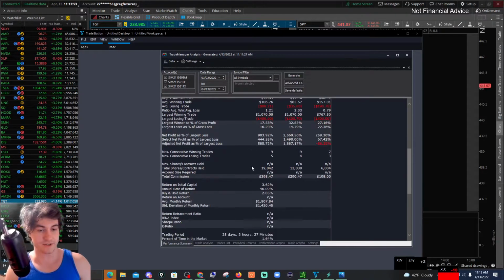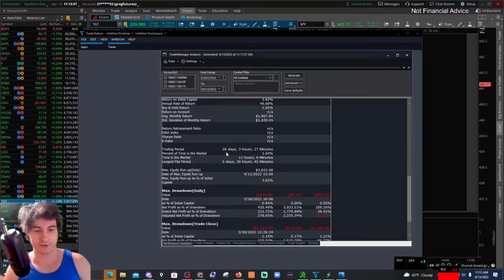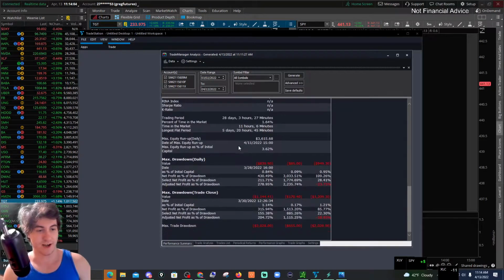And you can just see all these other stats. You can see how long this trading period was. This is a month of trading. Time in the market, 11 hours. The longest flat period, 5 days.